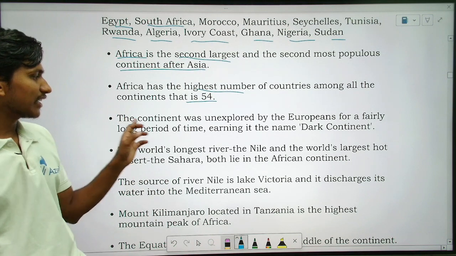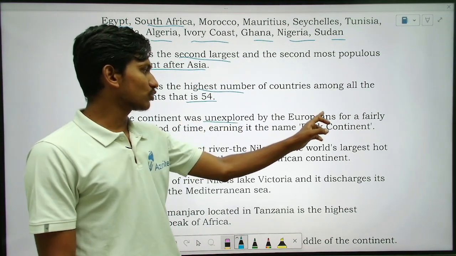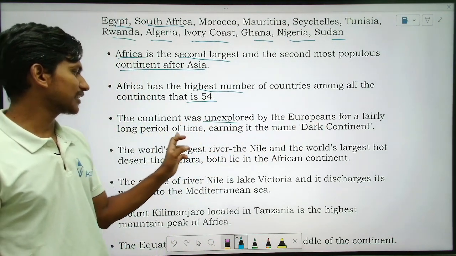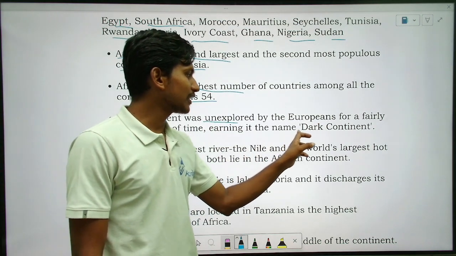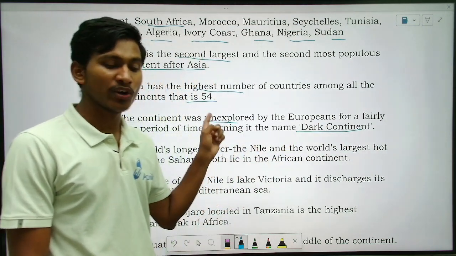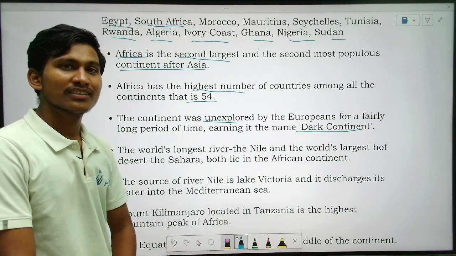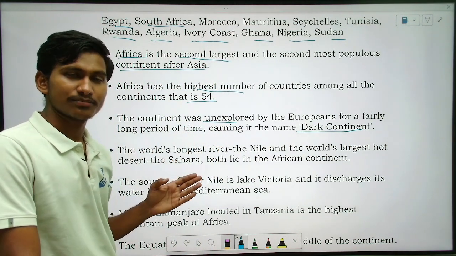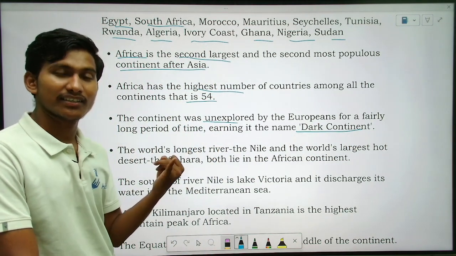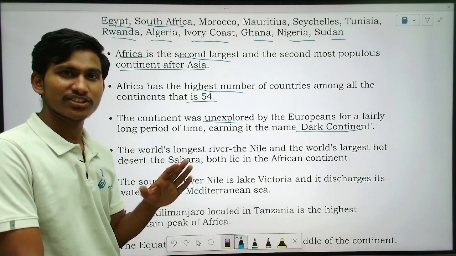Fine. So the continent was unexplored by the Europeans for a fairly long period of time, earning it the name dark continent. This point means what? You may have seen Europeans had ruled all over the world. India was ruled by the Britishers, right?